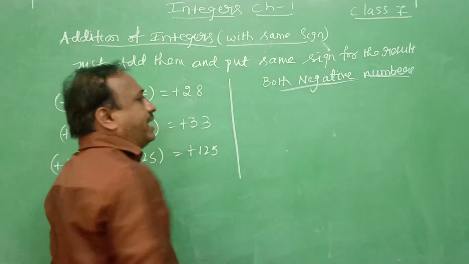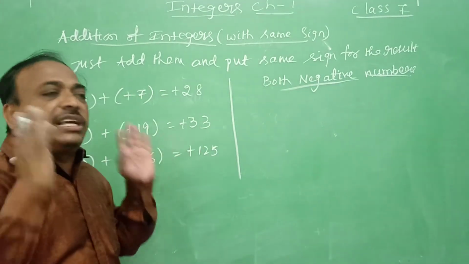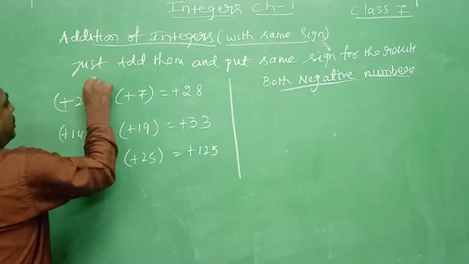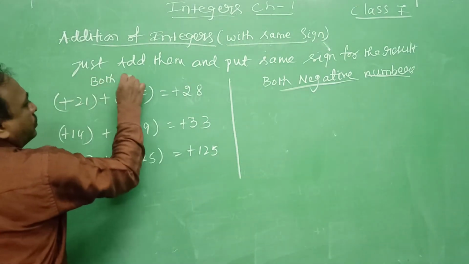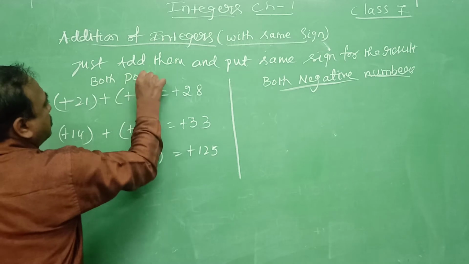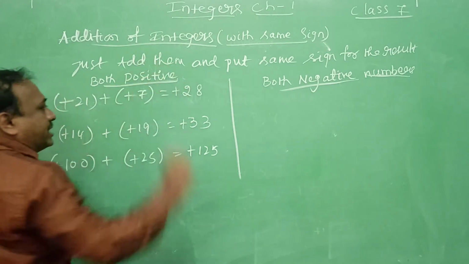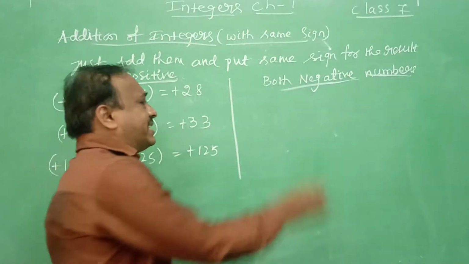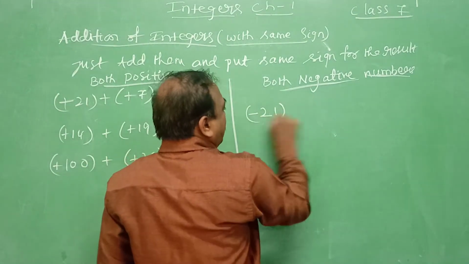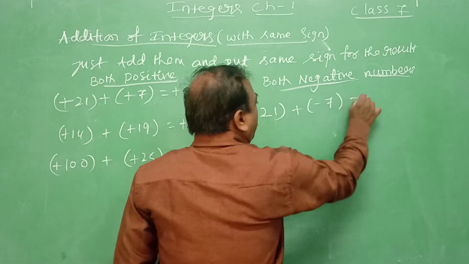So what we are doing? We are just adding and putting the same sign. Both are positive numbers. Now negative numbers, same way, minus 21 plus minus 7. Both are negative.